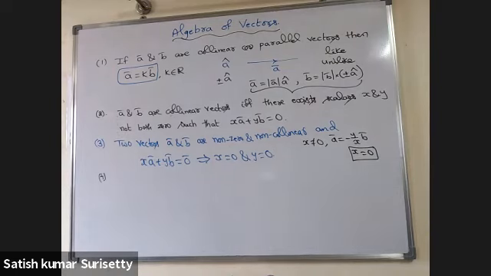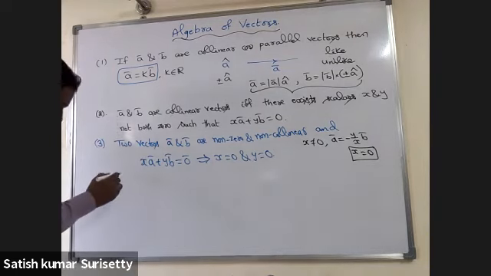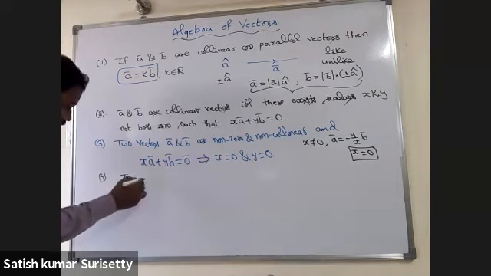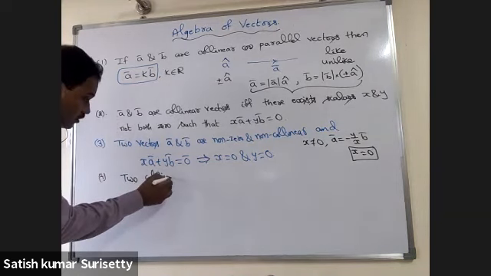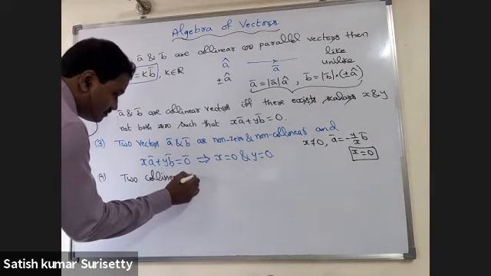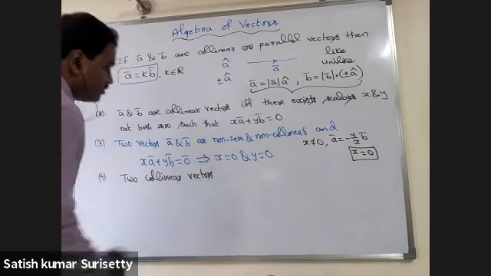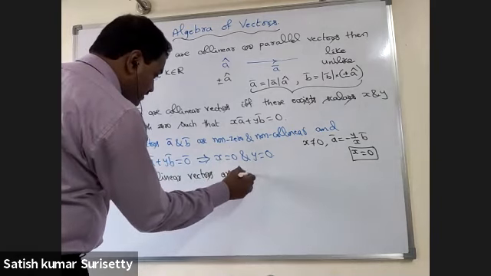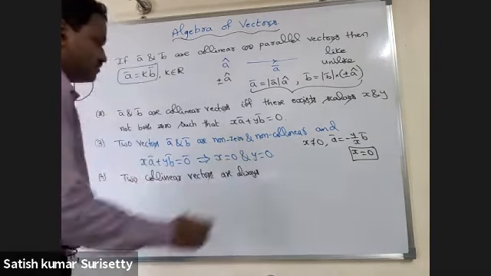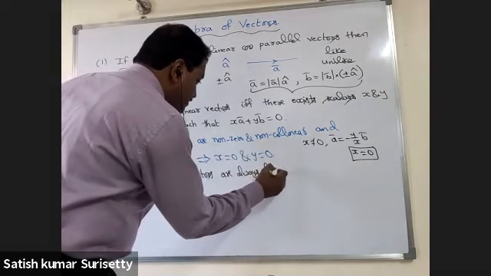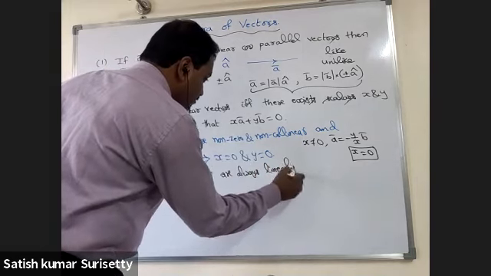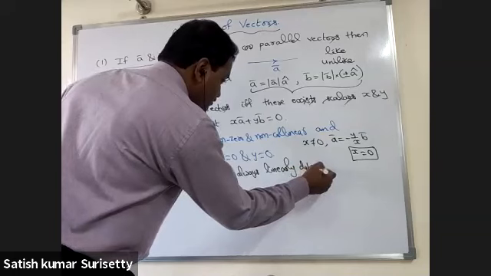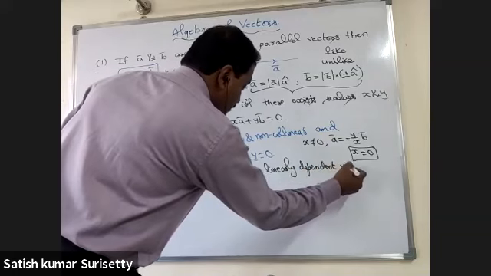Next, two collinear vectors are always linearly dependent vectors.